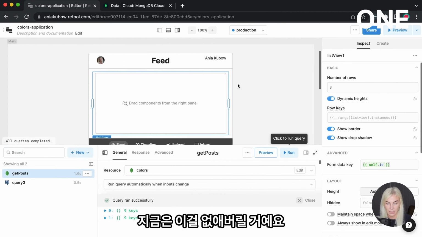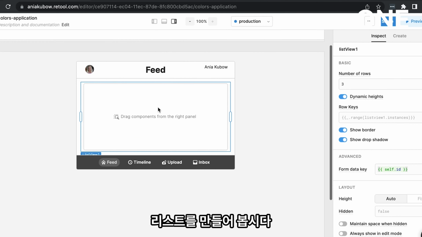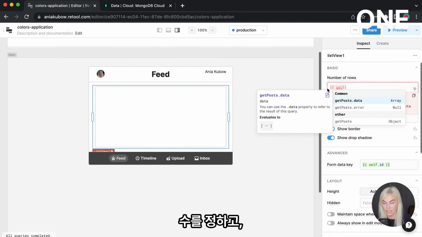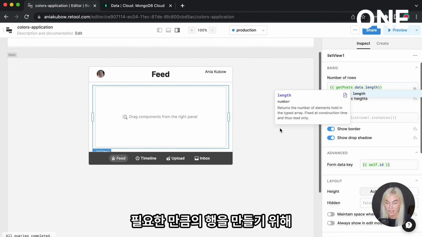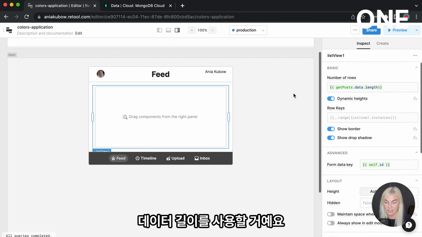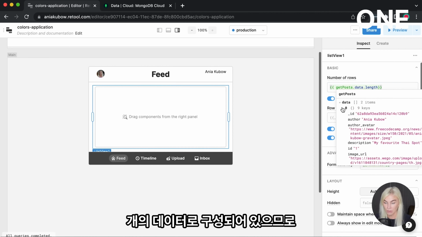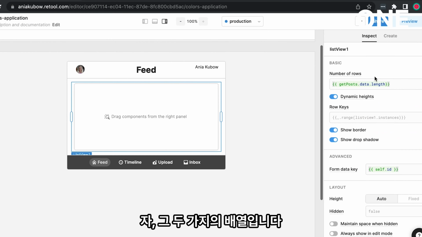Just going to get rid of this for now. Get rid of the bottom 1, 2. And let's create our list. So the number of rows, well, we're going to get our curly braces again and use the get post data length in order to essentially make as many rows as we need. In this case, it's going to be 2, as our post consists of 2 posts made up of the data that we have. Okay, so an array of those 2 things.